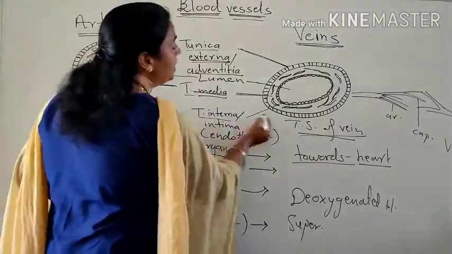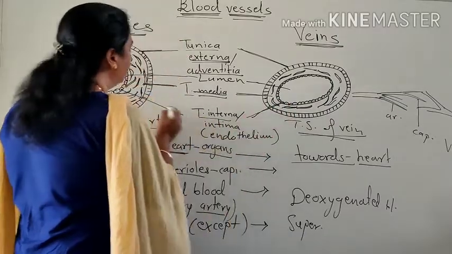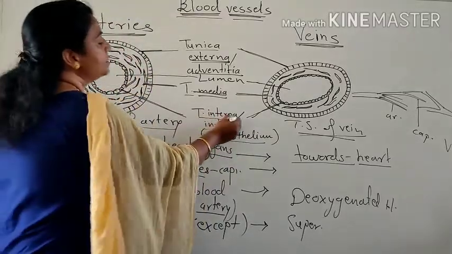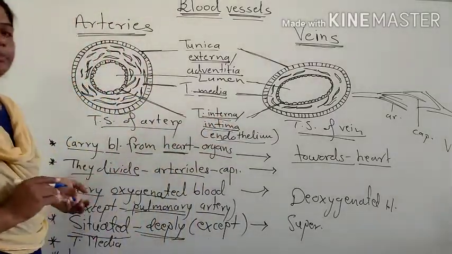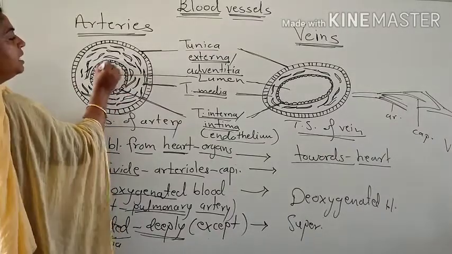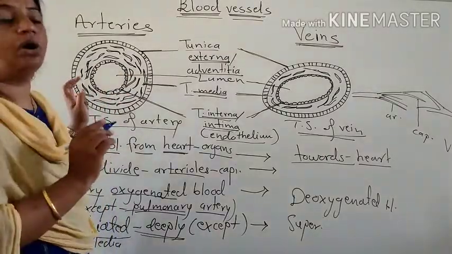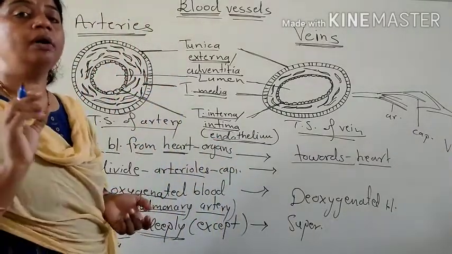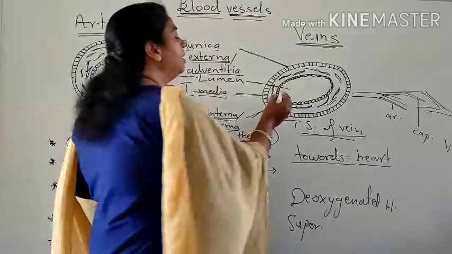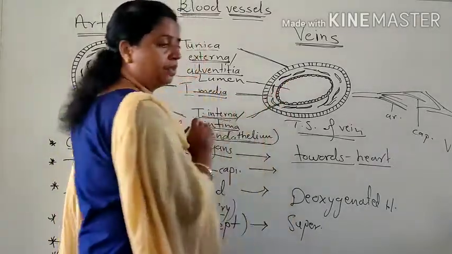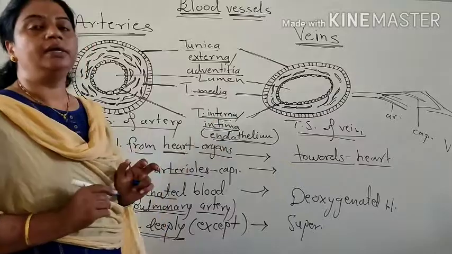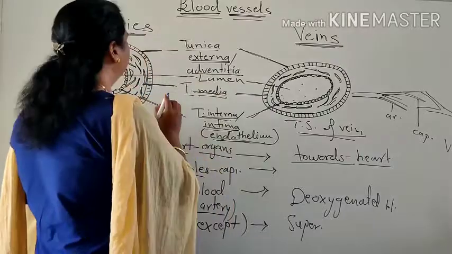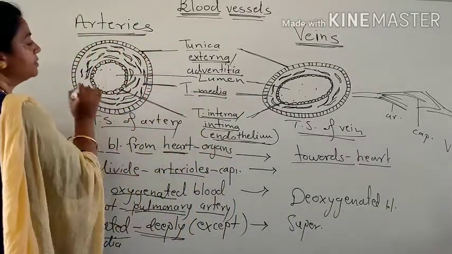And the innermost layer is called tunica interna, or it is also called tunica intima. It is lined by a single layer of squamous epithelium or endothelium, which rests on a basement membrane. This is the tunica interna, and it lines the lumen, the inner cavity, in which blood flows.